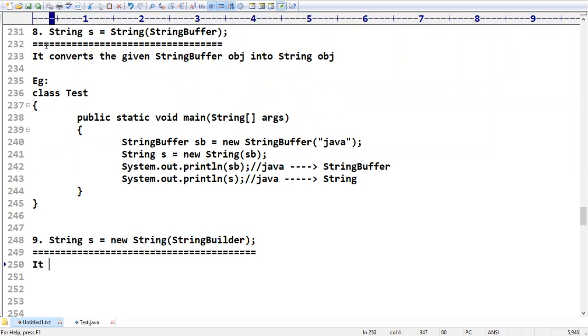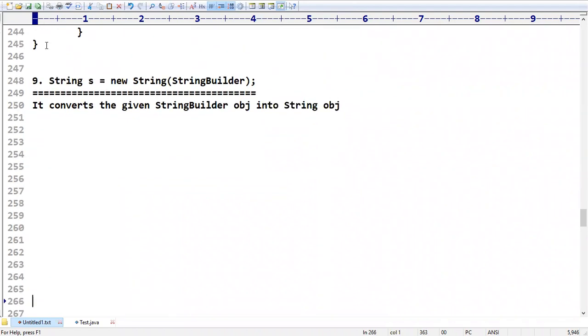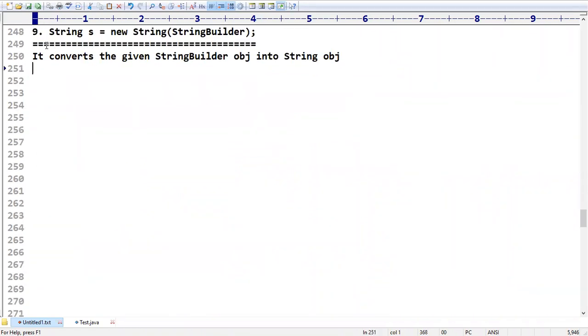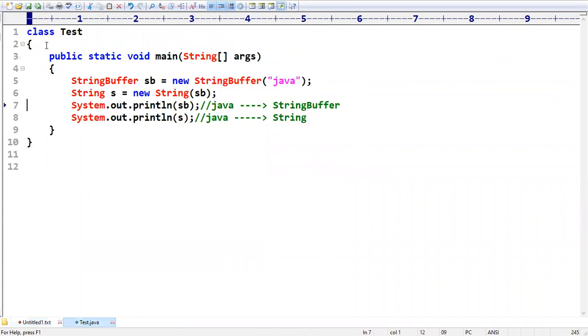It converts the given string builder object into a string object. In detail, we will discuss these things in further sessions. As of now, remember string buffer and string builder are both the same.